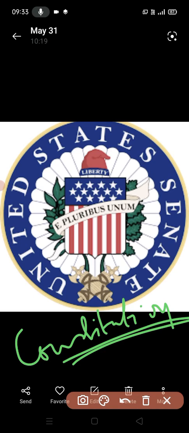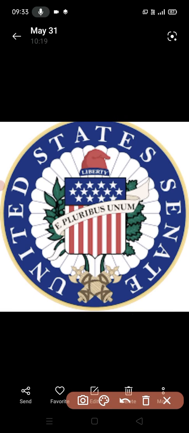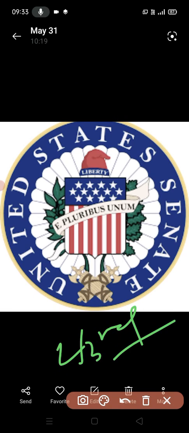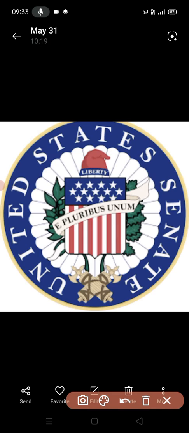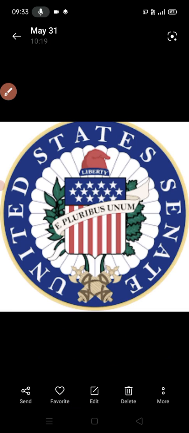Anyone can propose amendments, but in a joint session it also needs to get passed again by a 2/3 majority. That's why we say it's very difficult to pass amendments: not only a 2/3 majority, but also 3/4 of the states should ratify it. State legislatures should ratify the bill.